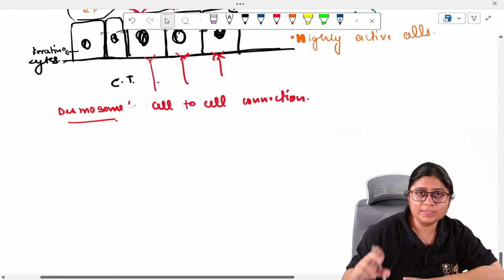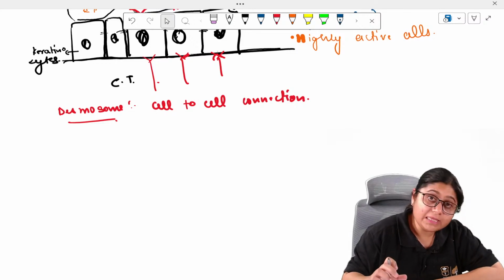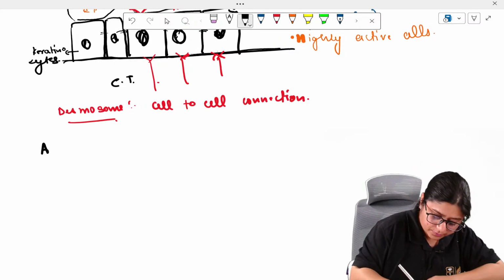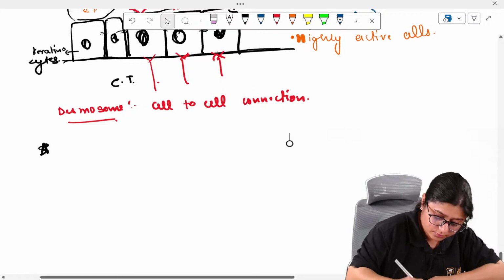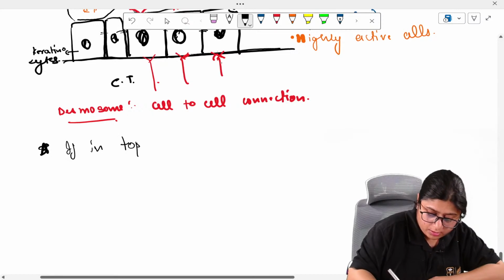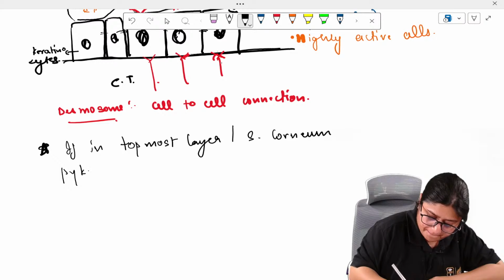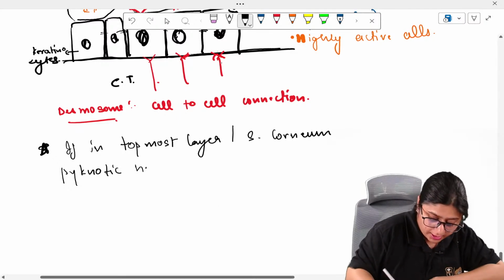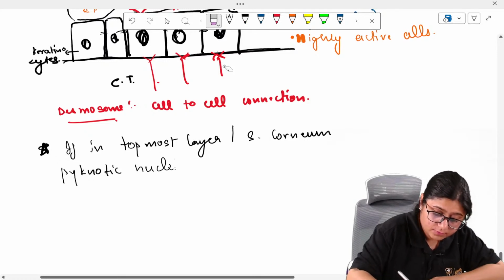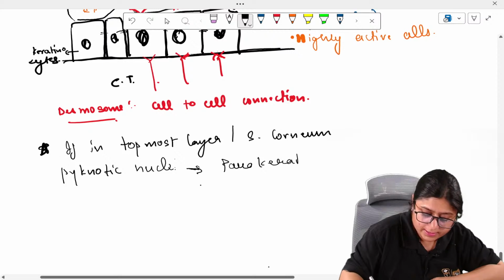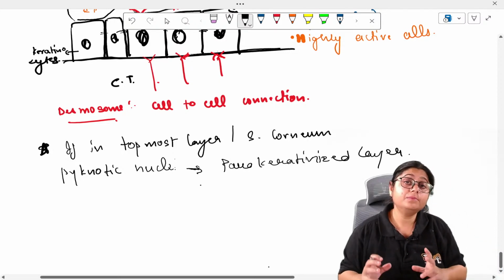Now, if in the topmost layer, or the stratum corneum, pycnotic nuclei, that is degenerating nuclei, are present, then the epithelium is called parakeratinized epithelium, or parakeratinized layer.